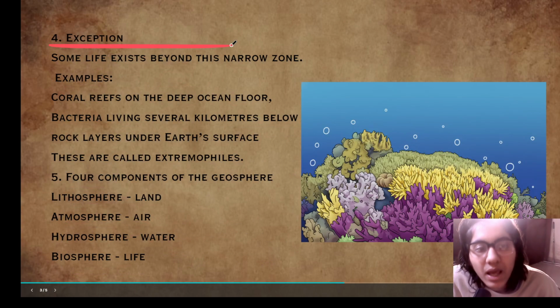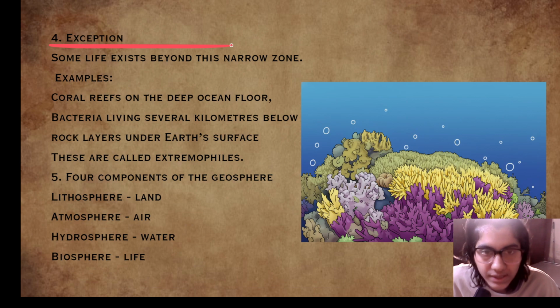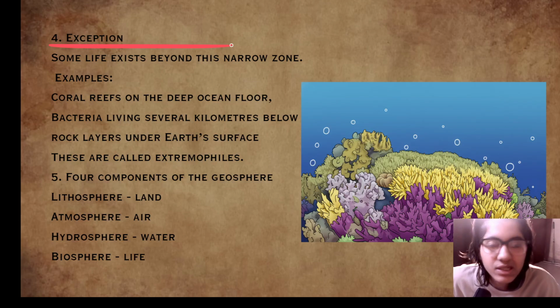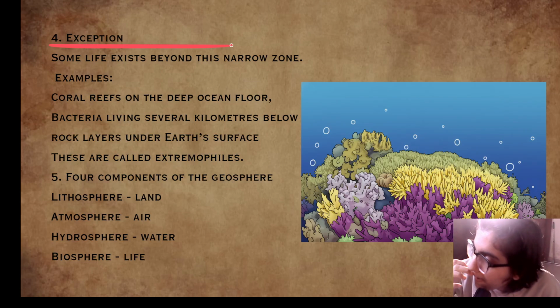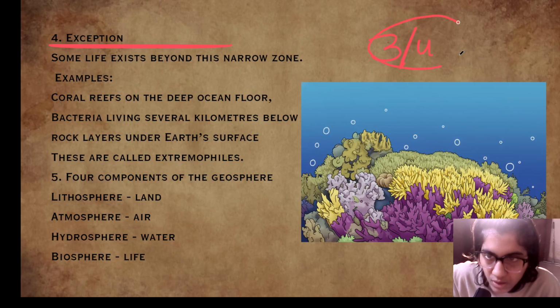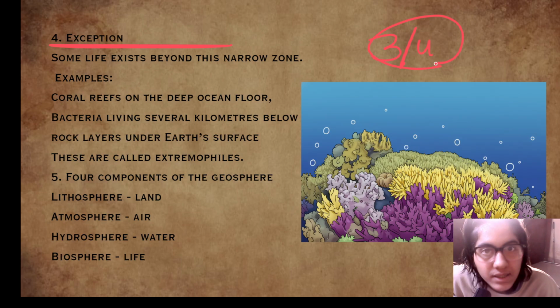Exception: some life exists beyond this narrow zone. Certainly there are some exceptions. Like we have seen, almost 3/4 of life forms are present in this narrow zone, but still some are left.